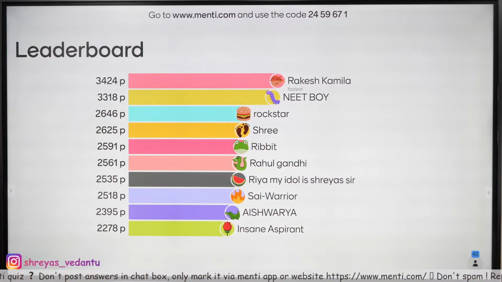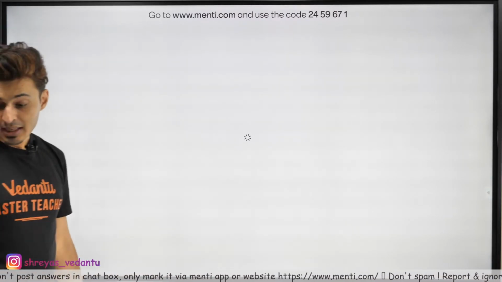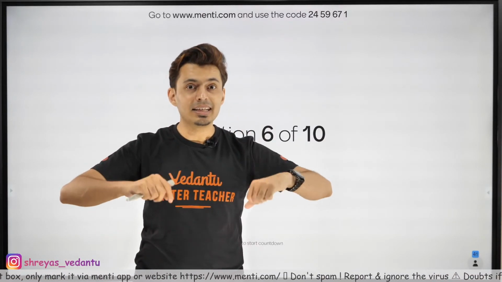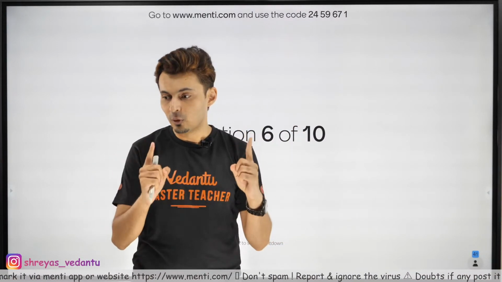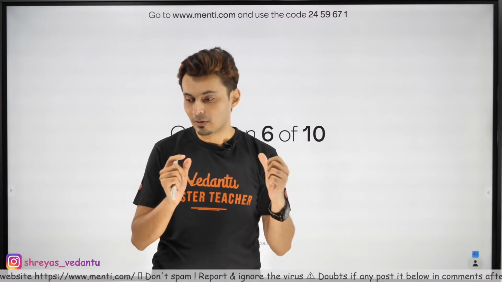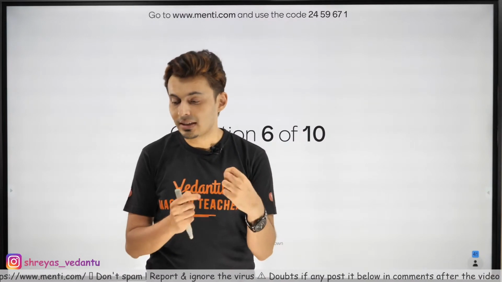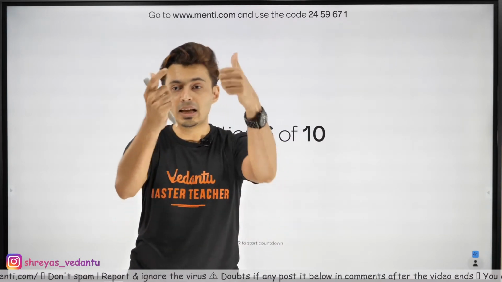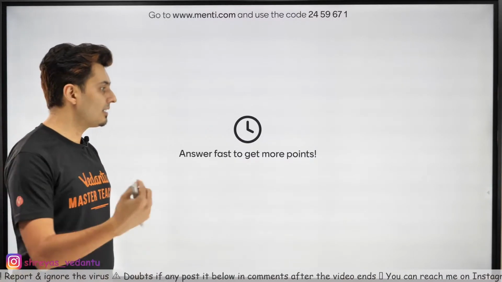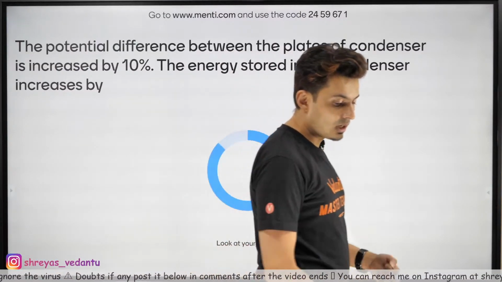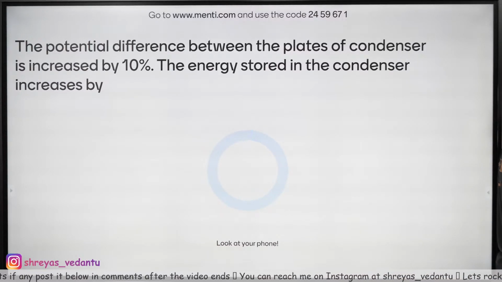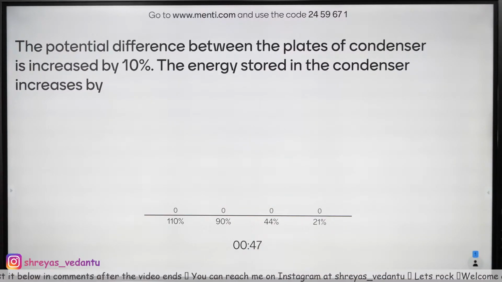Let's get going. The next question coming up on your screen is, if the potential difference between the plates of a capacitor increases, sorry, not 10 times, my bad, 10%, the voltage increases by 10%, then the energy stored increases by how many percent? So if the voltage across a capacitor increases by 10%, how much does the energy stored increase by?